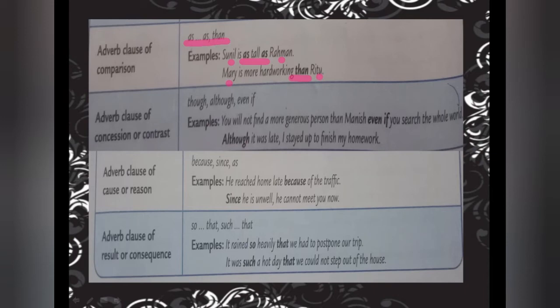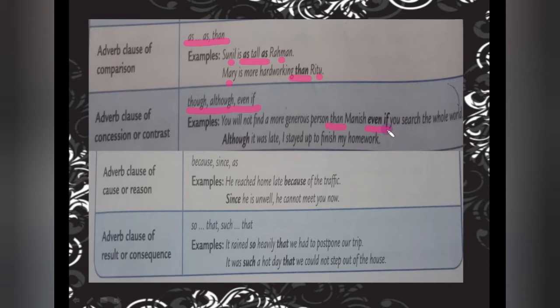Contrast means two things you are doing are opposite. Though, although, even if. Earlier we did if, that is even if, when contrast is there. Contrast means opposition: two works you are doing but both are opposite. You will not find a more generous person than Manish. Here, first of all, than is given, so that is an adverb of comparison. Even if you search the whole world, you will not find a more generous person like Manish.